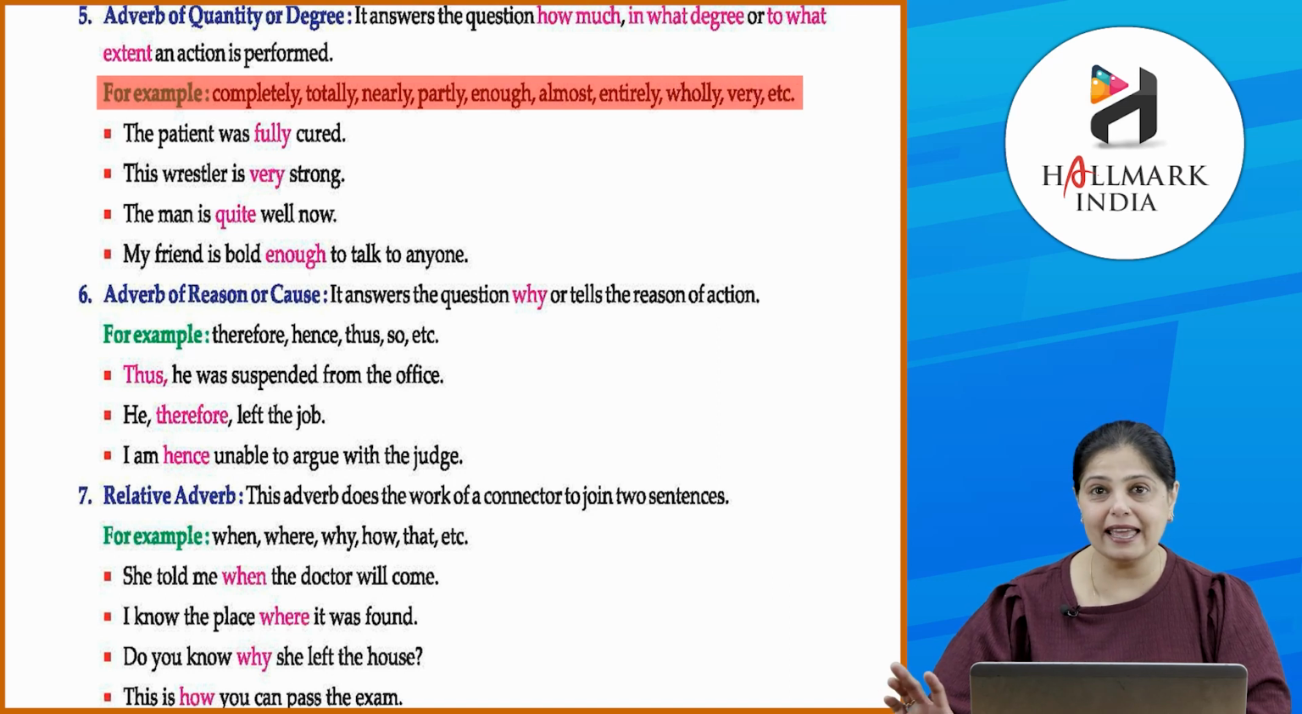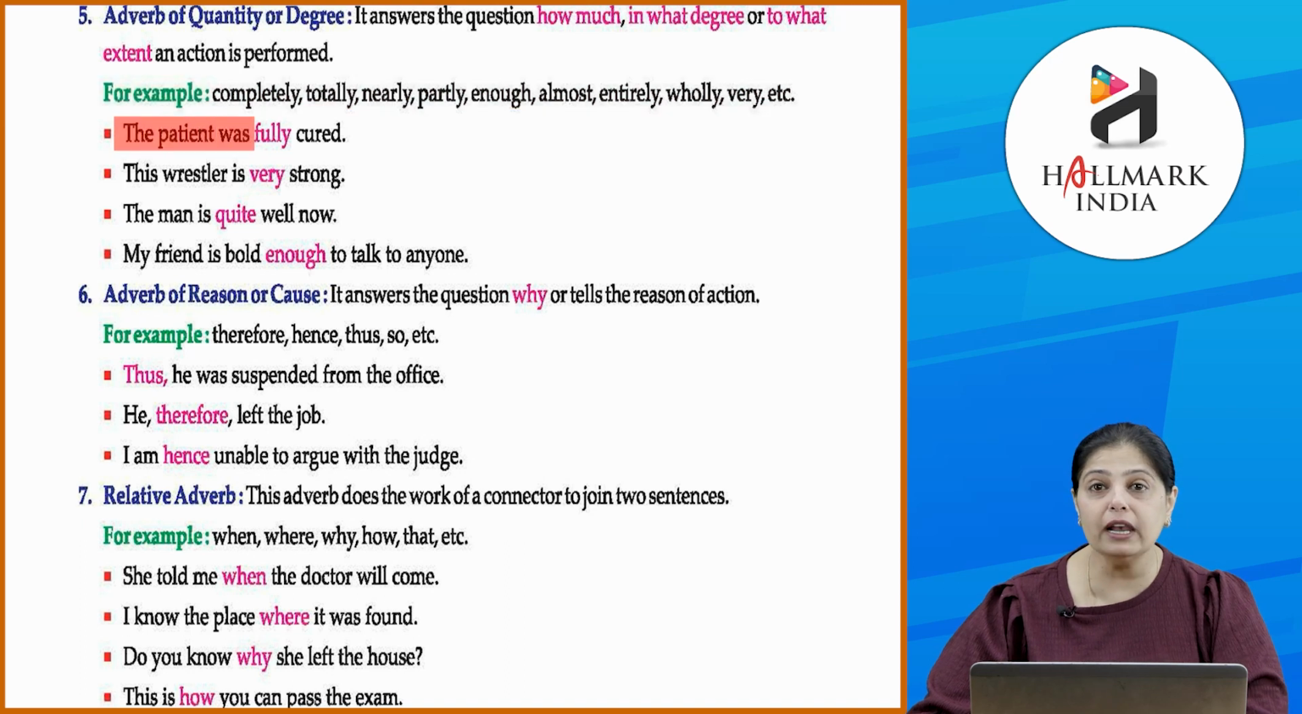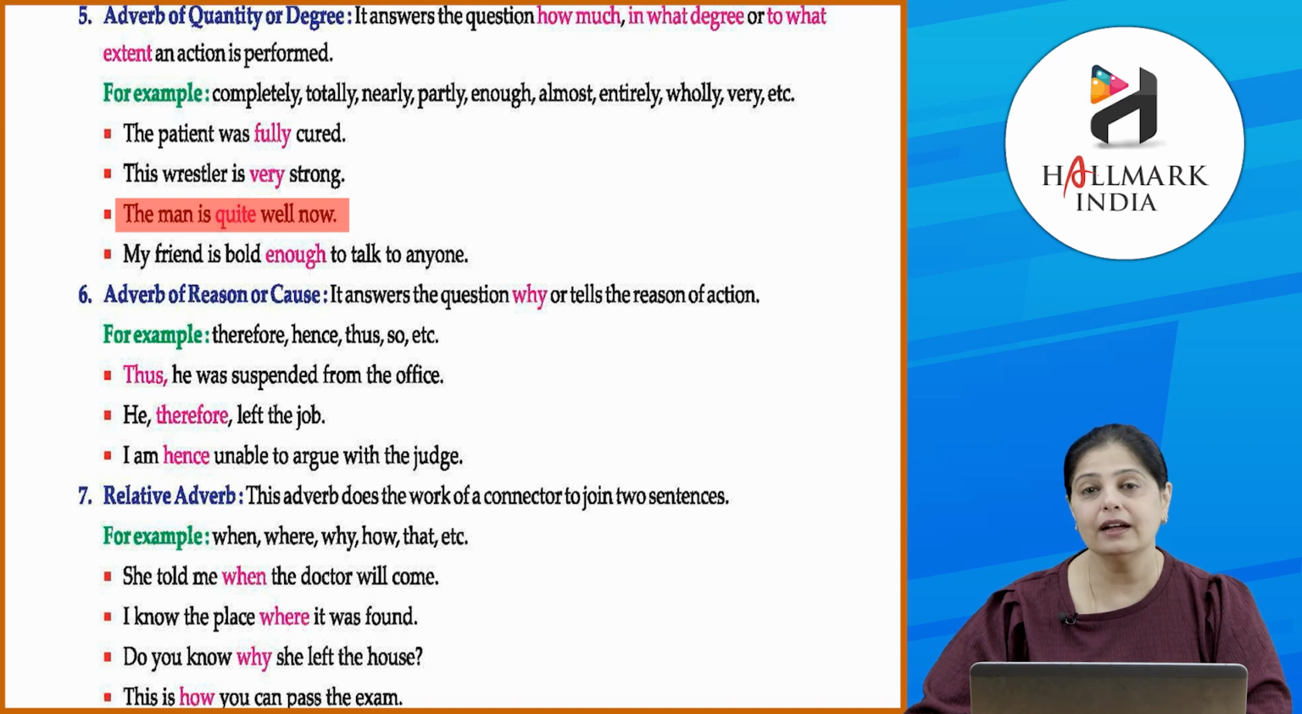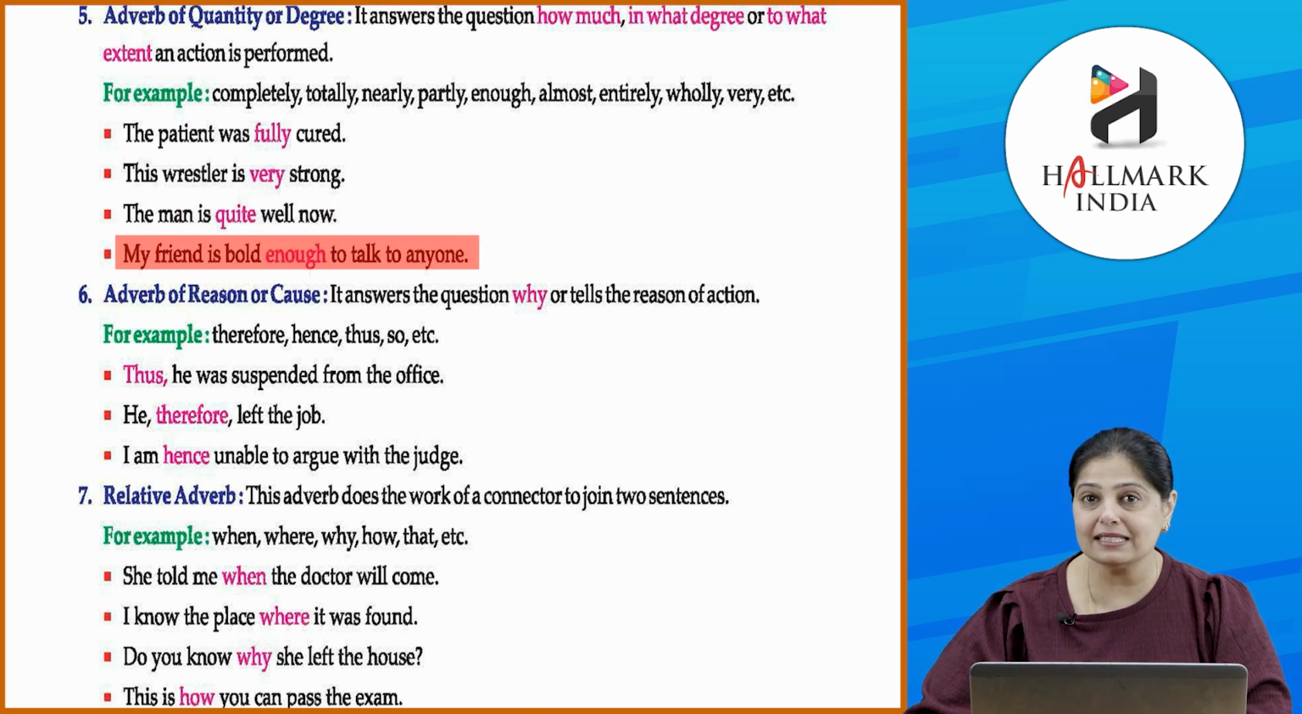Alright, now let's look at the examples. Okay, the patient was fully cured. Okay, so to what extent was the patient cured? Fully. This wrestler is very strong. Okay, how strong is this wrestler? Very strong. The man is quite well now. Okay, to what extent is the man well? Quite well now. Okay. My friend is bold enough to talk to anyone. Okay. To what extent is your friend bold? He is bold enough to talk to anyone.